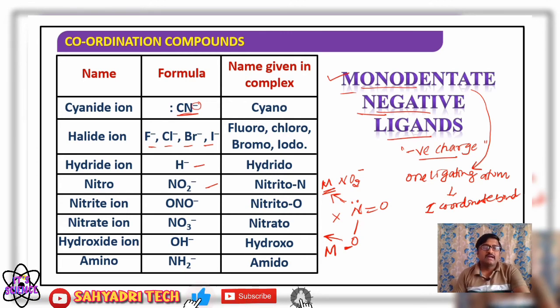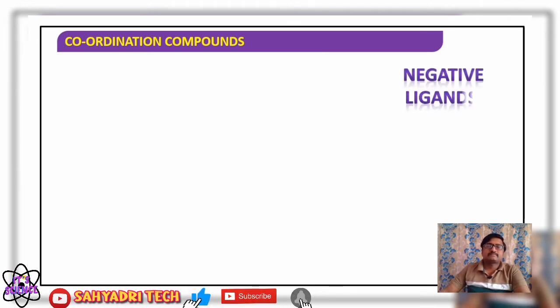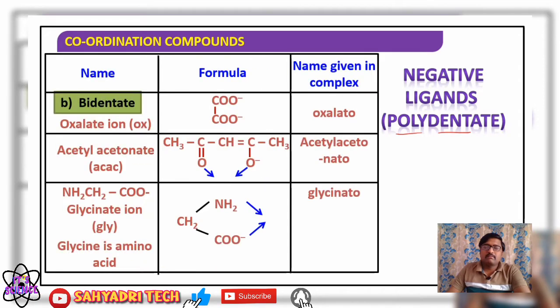So again, hydroxide ion OH minus, amide NH2 minus. Then, if I consider negative polydentate ligands, polydentate means having a larger number of ligating groups, and they are going to make a larger number of coordinate bonds with the central metal atom or ion at a time. Say, for example, bidentate: oxalate ion.